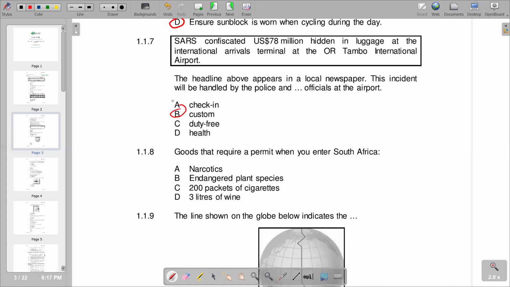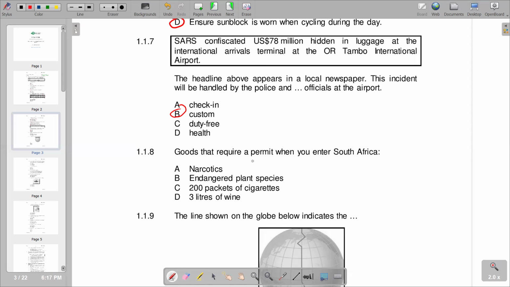And the explanation on customs duties is that these are charges levied on goods when they cross international borders. So it means this man was going to enter without paying any charge. So it becomes customs officials in the airport. So we have got B.